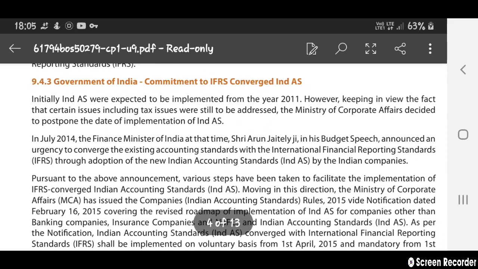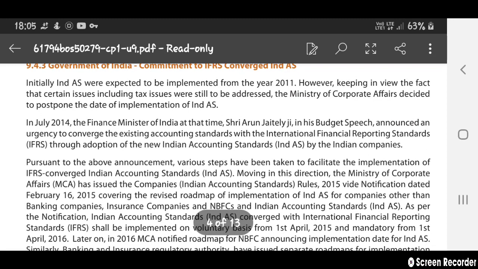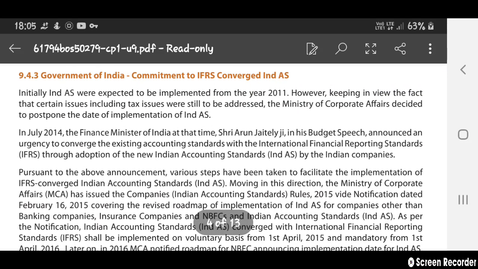Government of India committee converged IFRS into Ind AS. Initially, Indian Accounting Standards were expected to be implemented from the year 2011. However, keeping in view that certain issues, like tax issues, were still to be addressed, the MCA decided to postpone the date of implementation.